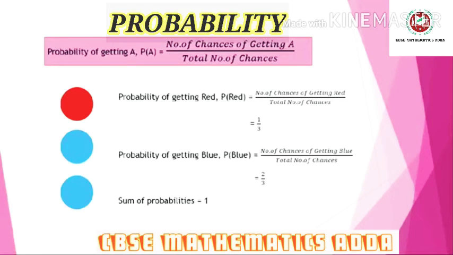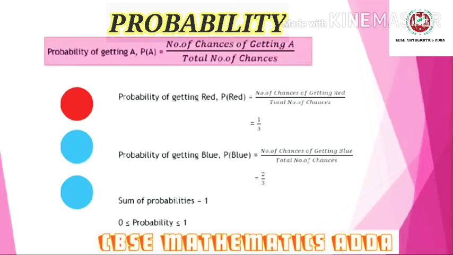I cannot take a bowl of a different color. For example, say I want to take a green bowl. We know that there is no green bowl. So the number of chances of getting a green bowl is 0, divided by the total number of chances, 3. So 0 by 3 is 0. That means the probability of getting a green bowl in this case is 0, because there is no green bowl.